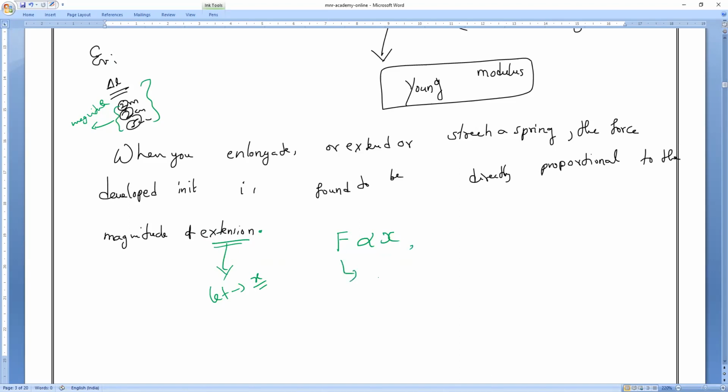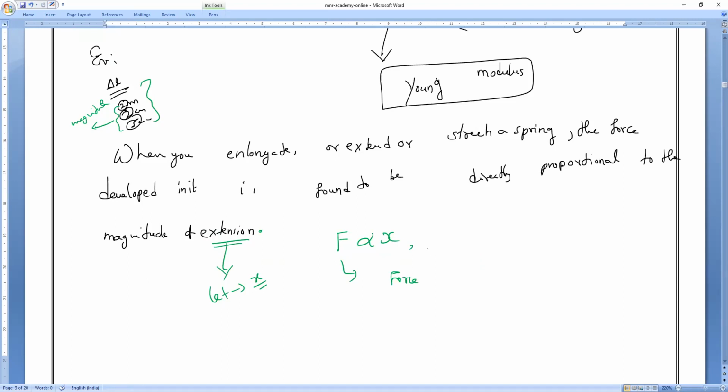F means what? Everybody? Sir, we can find the magnitude of extension using the formula of strain. Yes, Mari, we can. That's what I said. I told you those formulas. Understanding? We are going to derive with the help of that only. We are going to find how much work is done by the spring. That is the derivation for elastic potential energy. Like that only we'll find it. Clear?